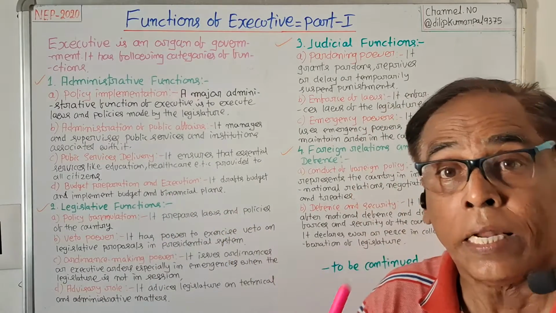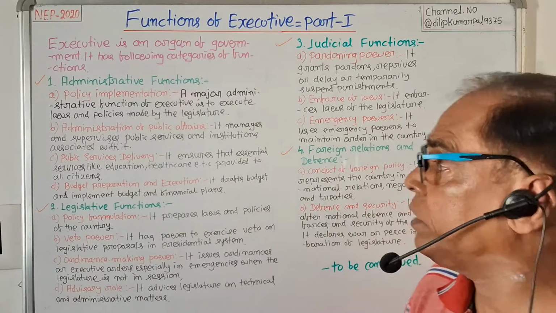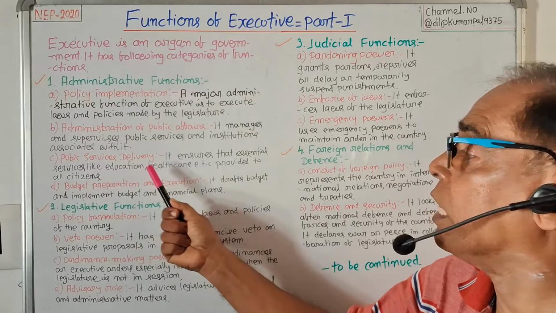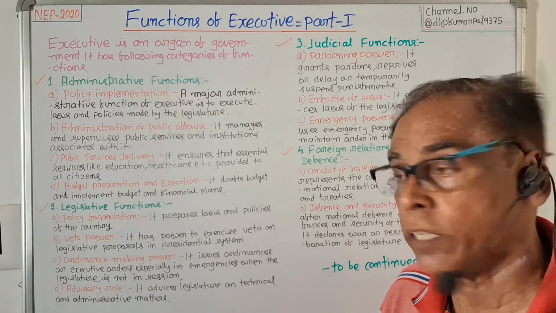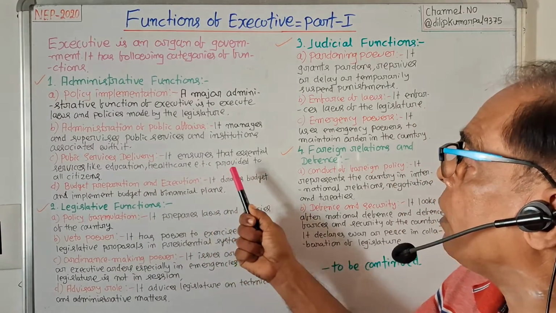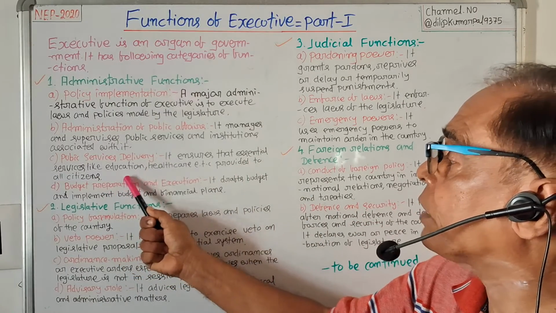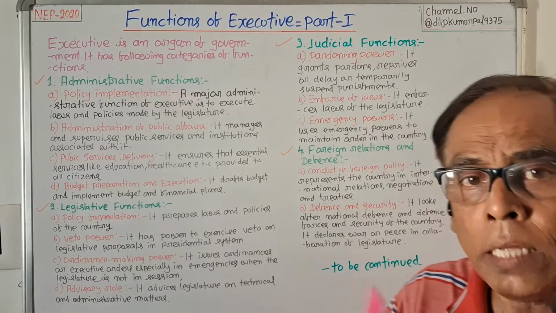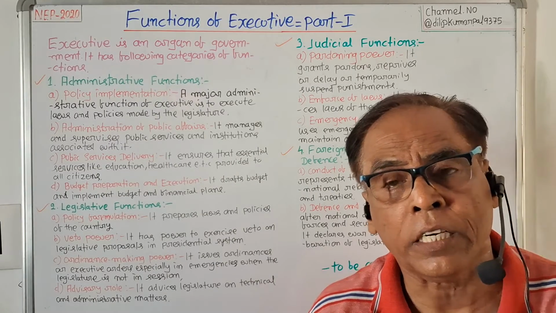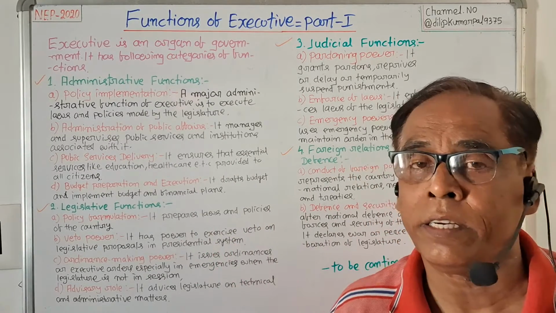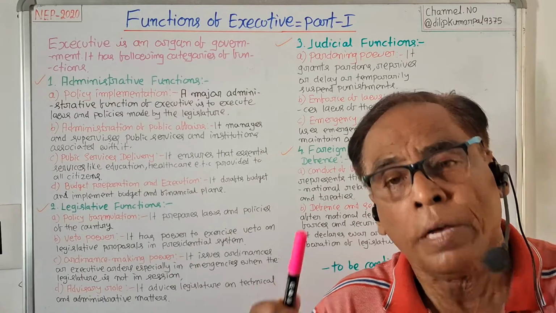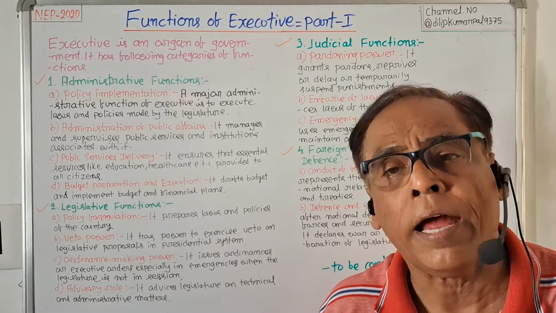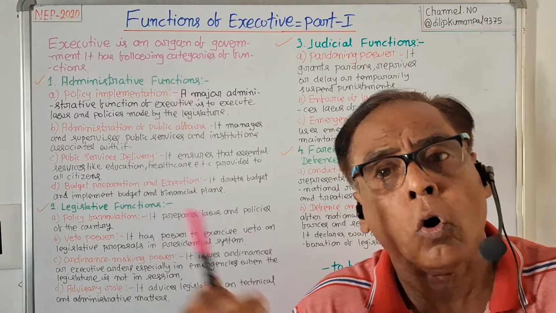Number 3, another administrative function of the executive is public service delivery. It ensures that essential services like education, healthcare, etc. are provided to all citizens. It sees to it that essential functions like education and healthcare are provided to all citizens.